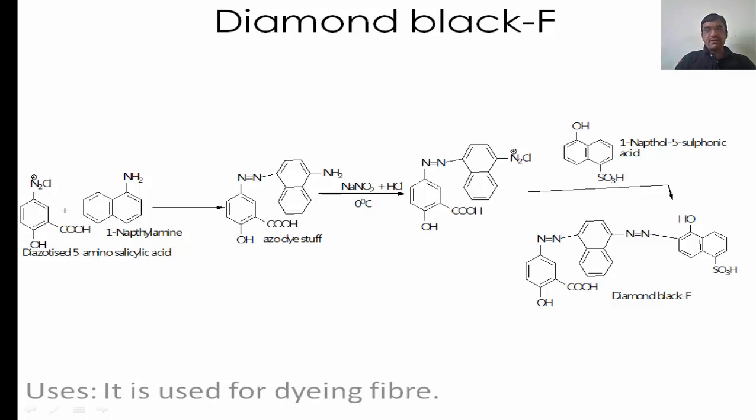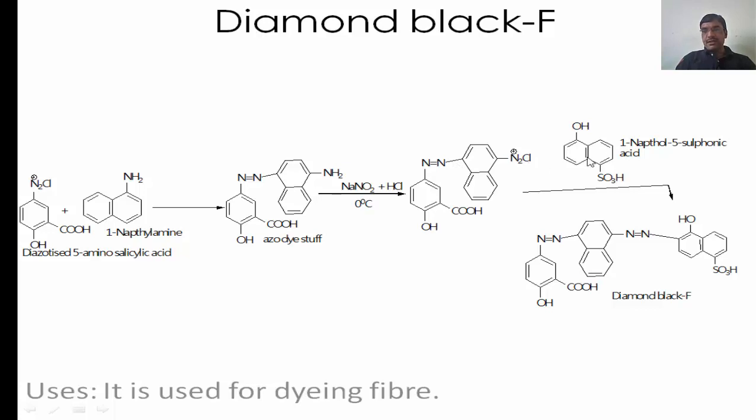When it reacts with 1-naphthylamine, here is a formation of this azo compound, means N double bond N attaches at the 4 number position of this NH2 group, and this is the azo compound, which on diazotization with sodium nitrite and HCl at 0 to 5 degree centigrade temperature, means this group is converted into the N2 plus Cl.